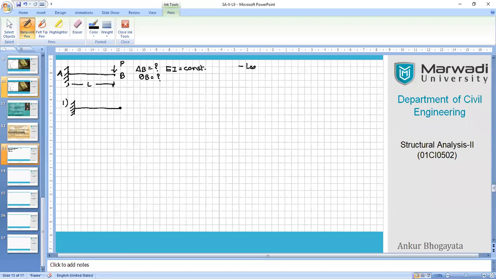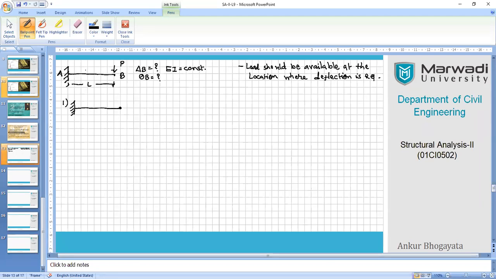Load should be available at the location where deflection is required.